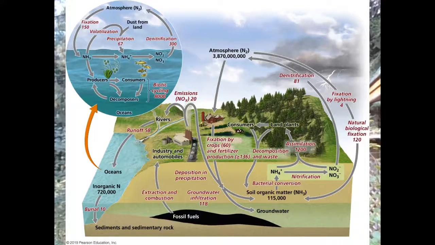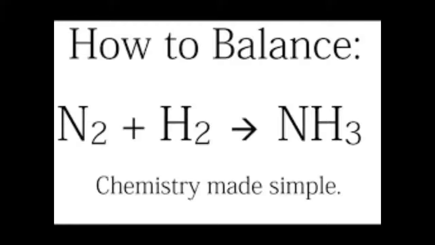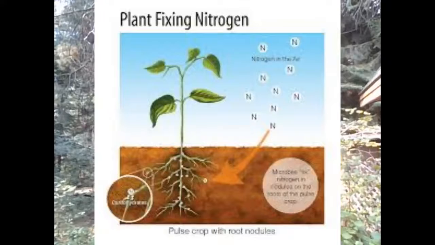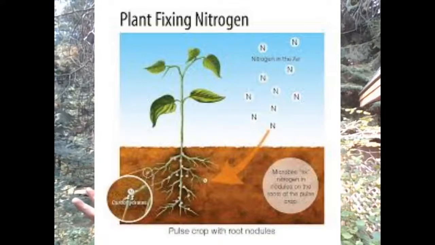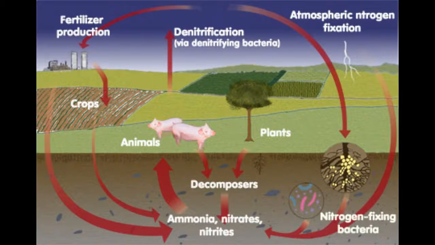Now, the nitrogen cycle, there's a ton of nitrogen in the atmosphere, but it is inert, which means it does not want to interact with other atoms or molecules. Now, unless it's fixed. How do you fix nitrogen? Well, when nitrogen is combined with hydrogen, it becomes ammonia or ammonium, and now it is available for plants and living matter. Okay, fixed nitrogen, tons of nitrogen in the air, but unless it's fixed, we can't use it. Okay, so nitrogen can be fixed naturally by lightning back in the day, or by bacteria in the soil.